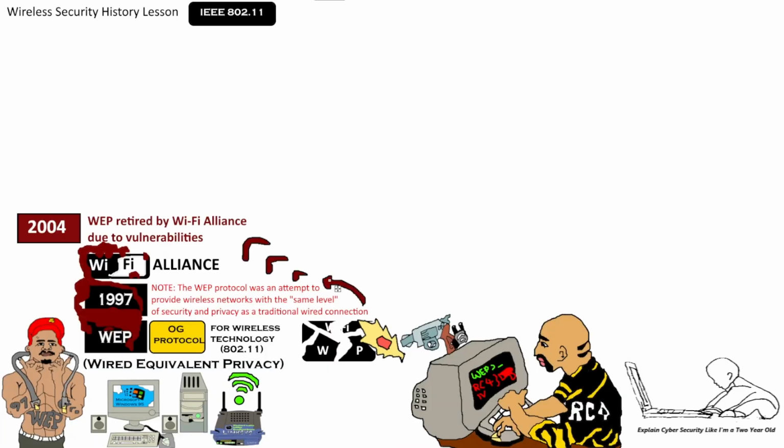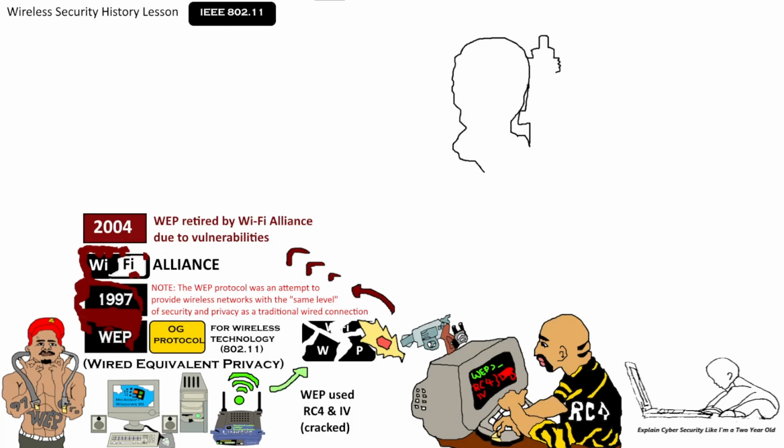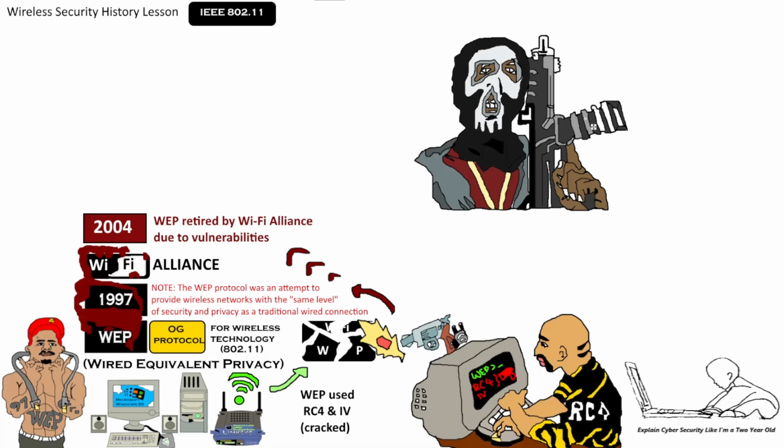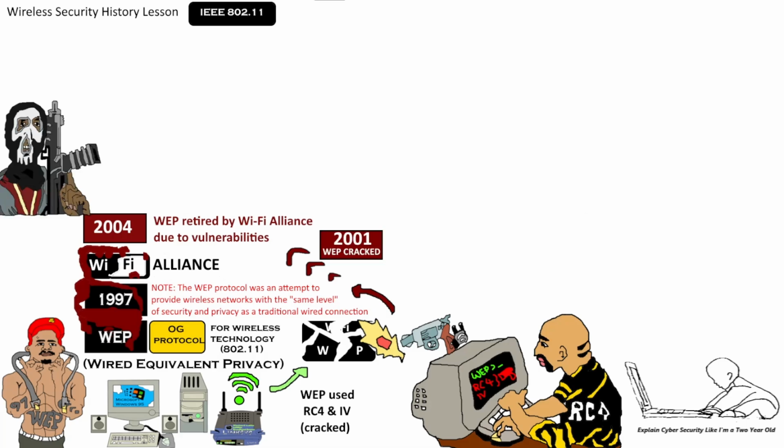You could say with more WEP frames came more WEP problems. But how exactly was a WEP problem solved? Well, let's continue our gangster Wi-Fi wars analogy. Continuing from 2001, when we know the WEP protocol was cracked by a gangster Wi-Fi cracker.